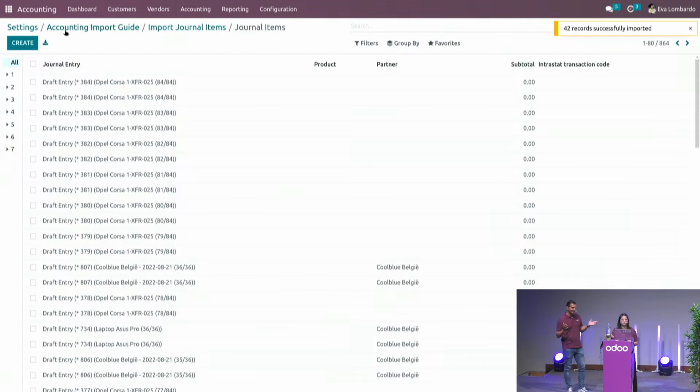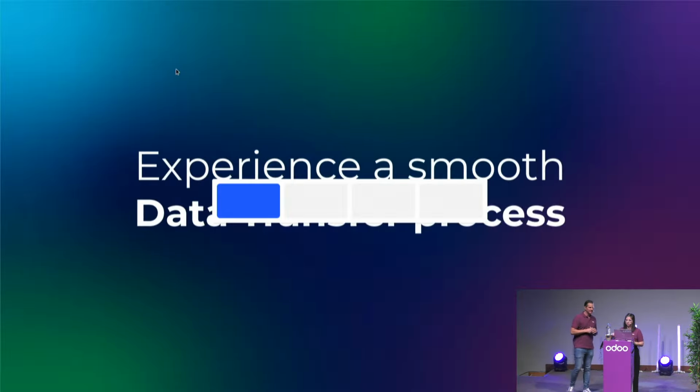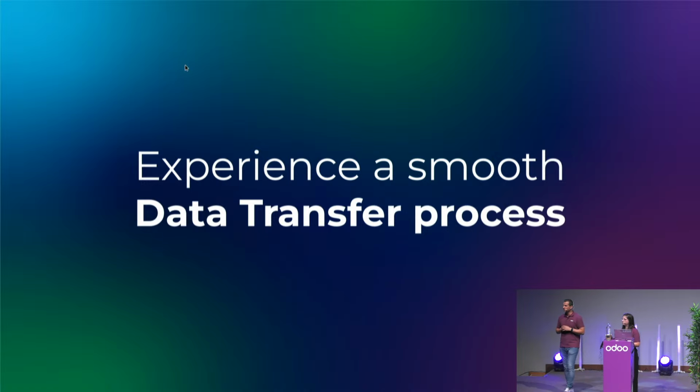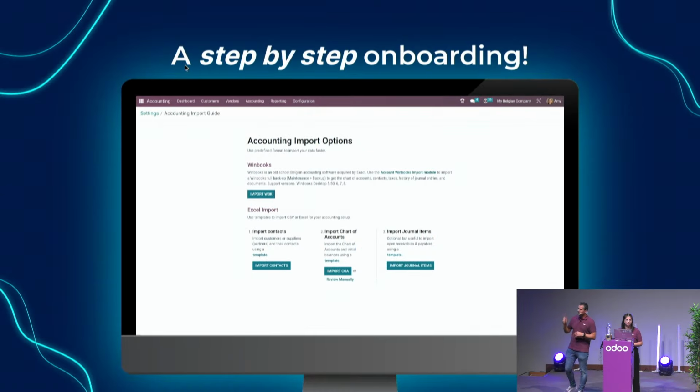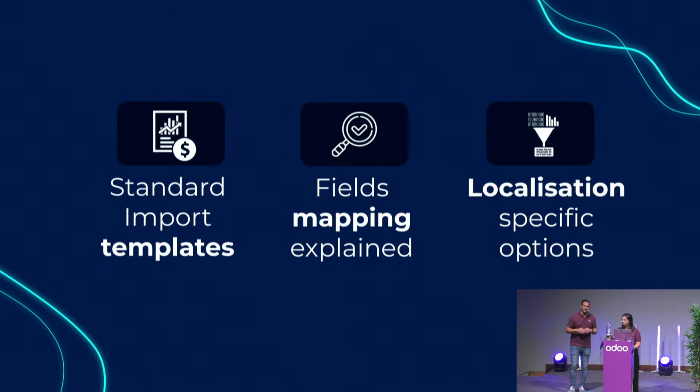Well, that was easy. Let's take a step back to the slides and have a small recap of everything that we saw. First of all, we now have a step-by-step onboarding process to guide you in switching from an existing accounting software to Odoo. To make it very easy for you, we provided templates for all the data that we need, like the contacts, the chart of accounts, as well as the opening balances. And we made it very clear because in the column headers, we gave some explanation of every column so that it's crystal clear what data should be in what column.